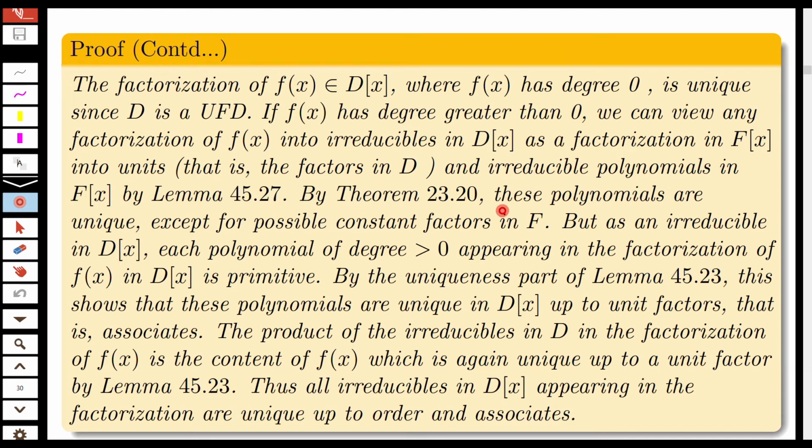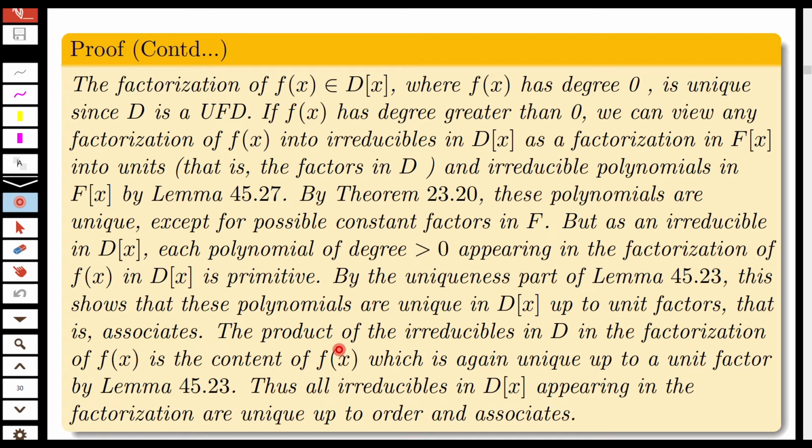By Theorem 23.20, these polynomials are unique except for possible constant factors in F. But as an irreducible in D[x], each polynomial of degree greater than 0 appearing in the factorization of f(x) in D[x] is primitive. By the uniqueness part of Lemma 45.23, this shows that these polynomials are unique in D[x] up to unit factors, that is, associates.